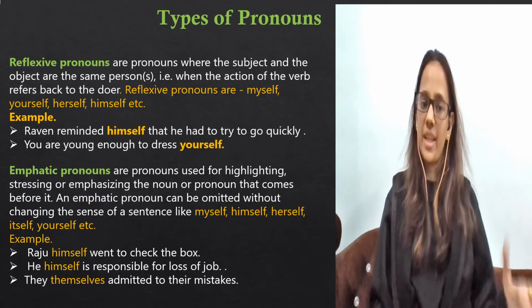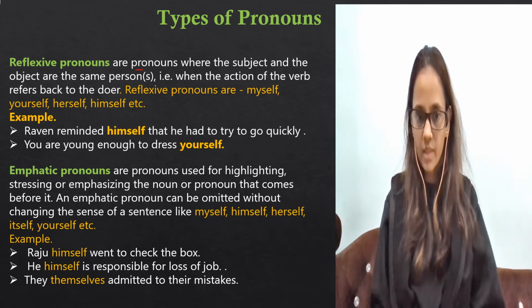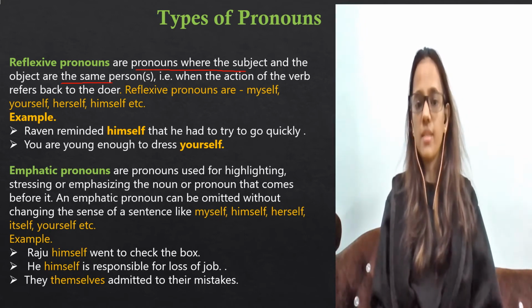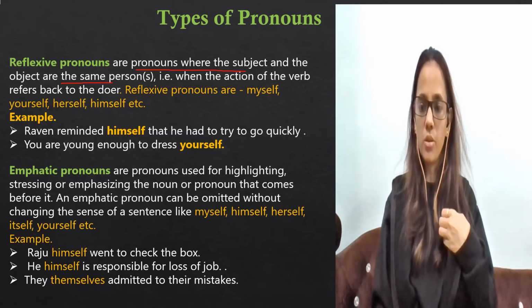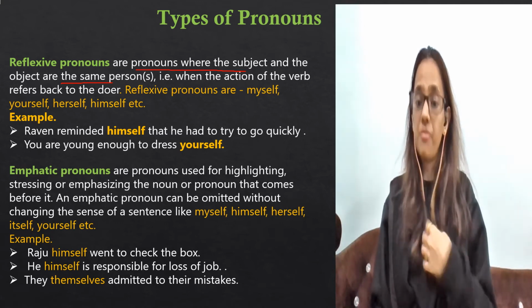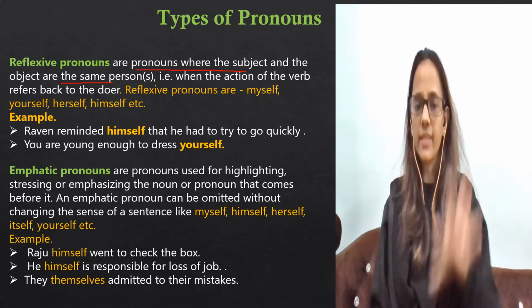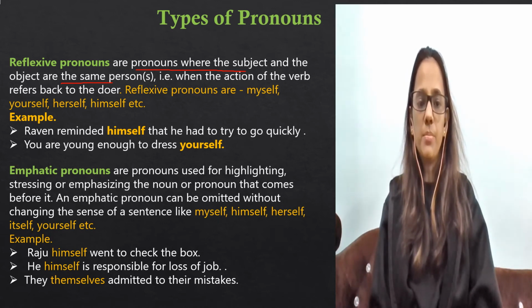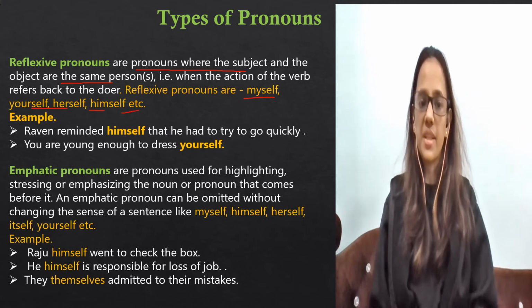Now, this is reflexive and emphatic. Reflexive is what? It is where the subject and the object are the same person, when the action of the verb refers back to the doer. For example, I myself teach my student. I myself, मतलब मेरे पे ही action आ रहा है, right? When the action of the verb refers back, for example, myself, yourself, herself, himself, etc.